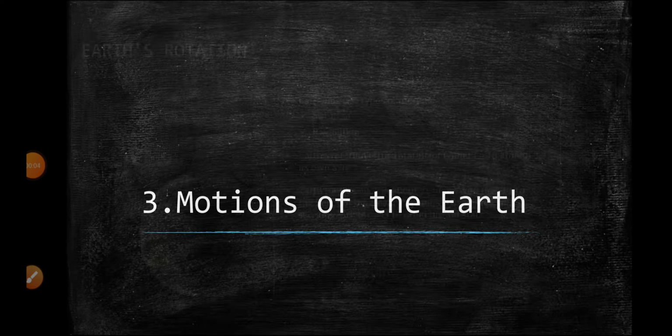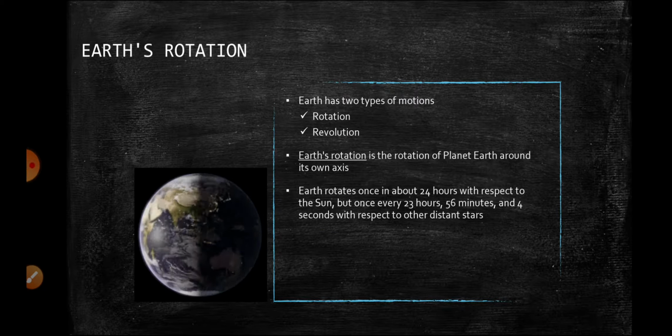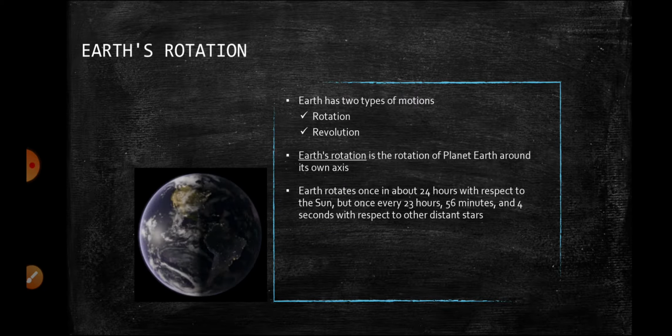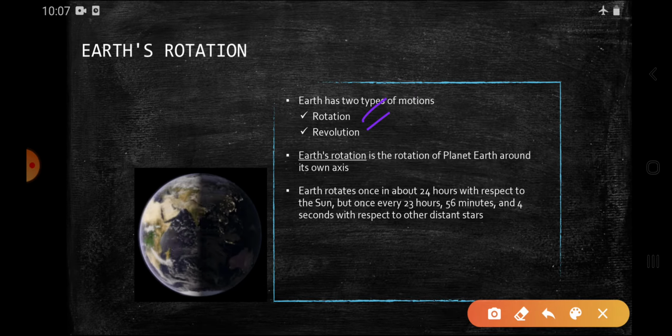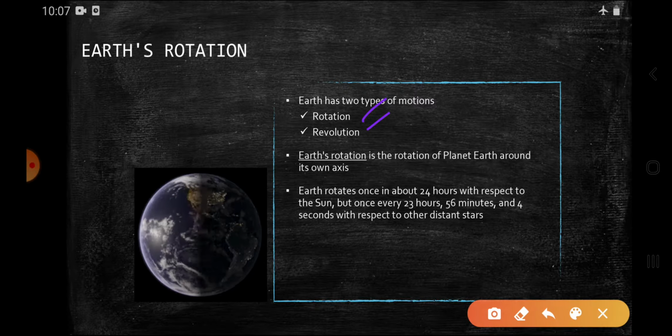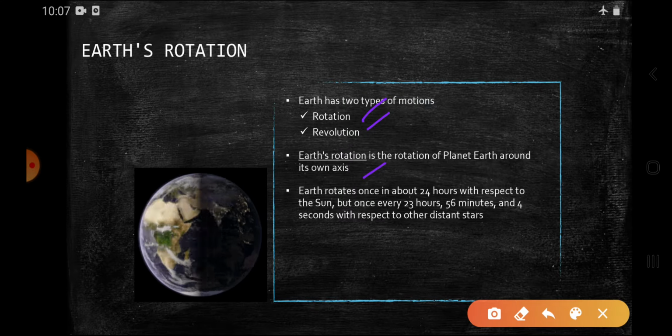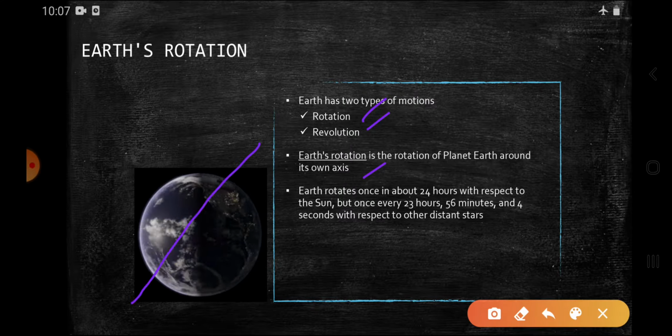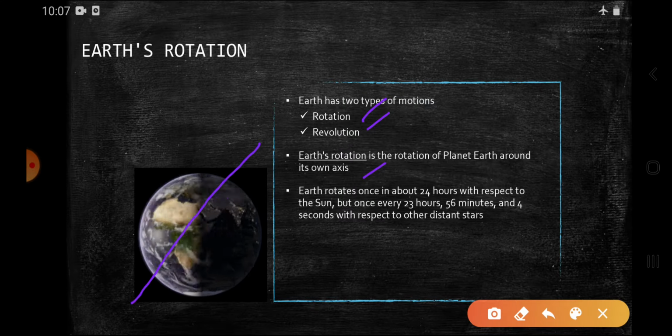Chapter 3, Motions of the Earth. Earth has two types of motion, rotation and revolution. Earth rotation is a rotation of the planet Earth around its own axis. So consider this is an axis. So Earth rotates around its own axis.